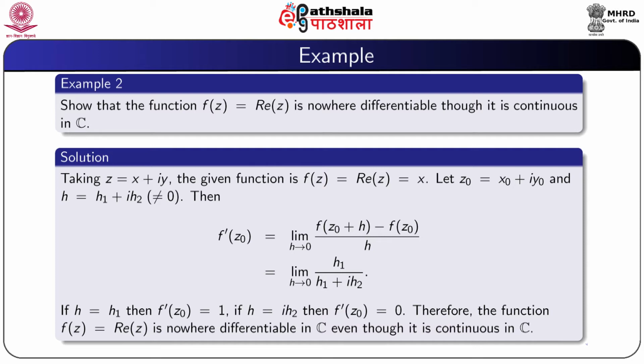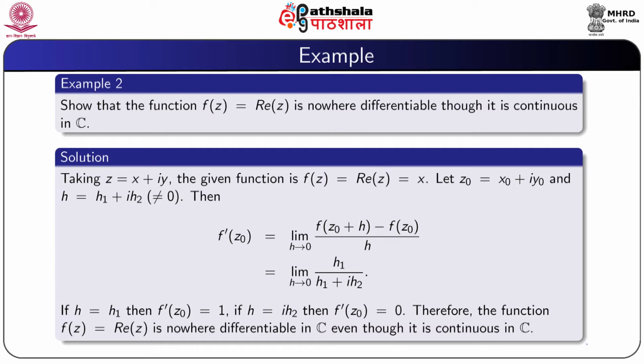Then f'(z0) is equal to limit h tending to 0 of [f(z0 + h) − f(z0)] / h, and putting the value of f(z), we obtain f'(z0) equal to limit h tending to 0 of h1 / (h1 + i h2).